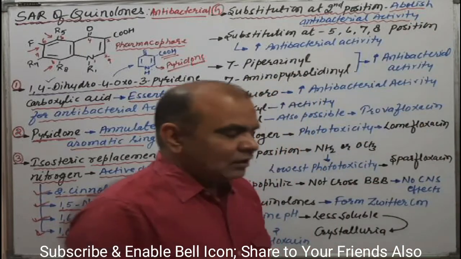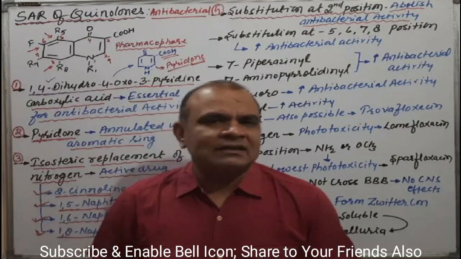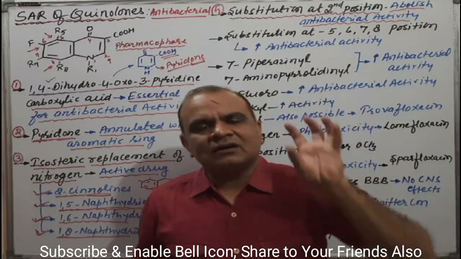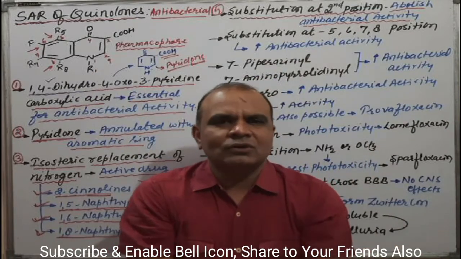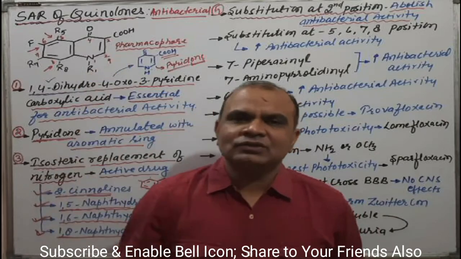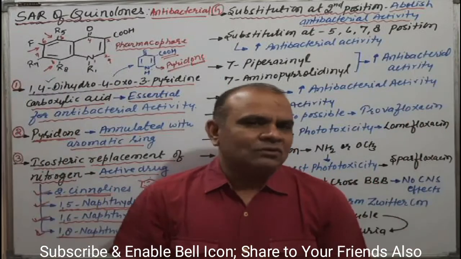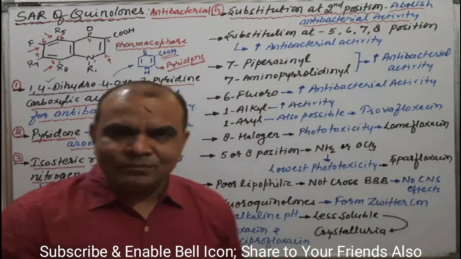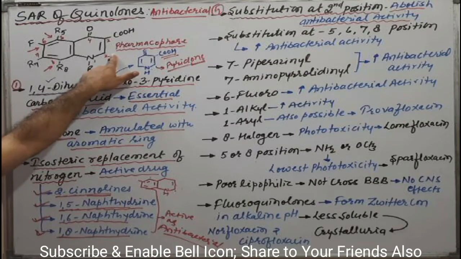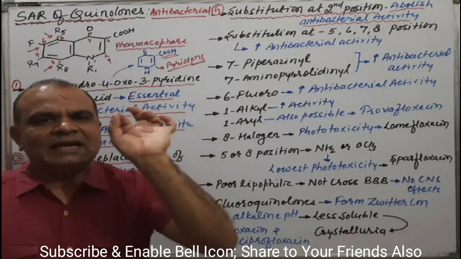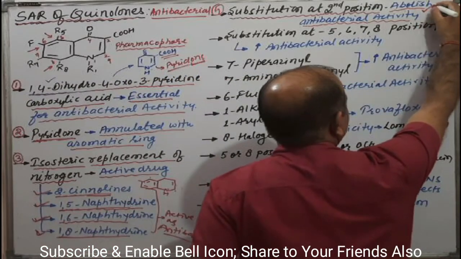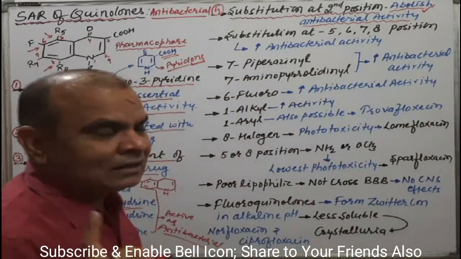Try to understand. If we discuss the SAR, then we overlook the classification during the structure of all fluoroquinolones or quinolones. You will find that there is no substitution at second position in any quinolones or fluoroquinolones. Means second position is very susceptible for substitution. If we substitute any functional group, then that is an abolishment of that particular antibacterial activity.